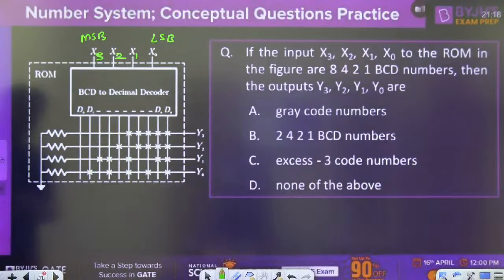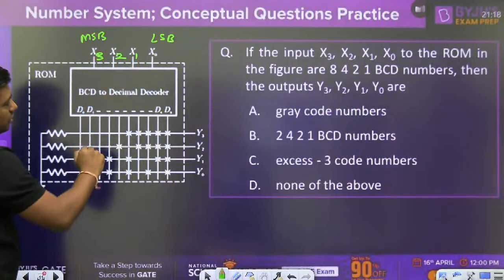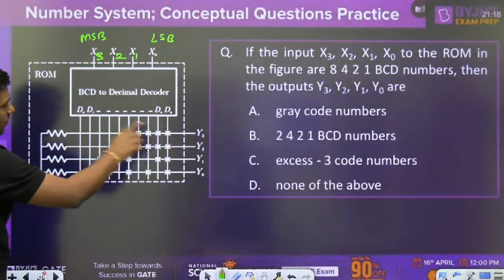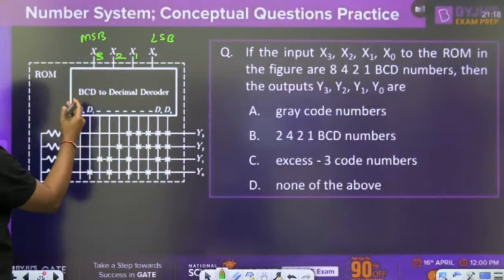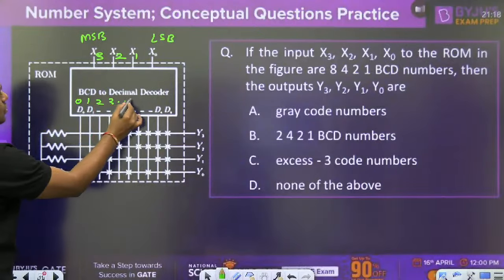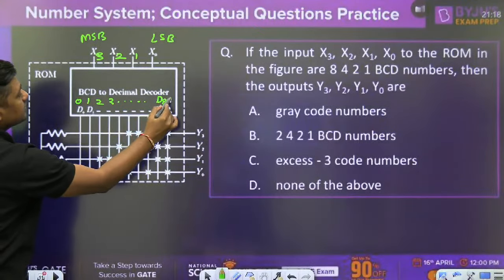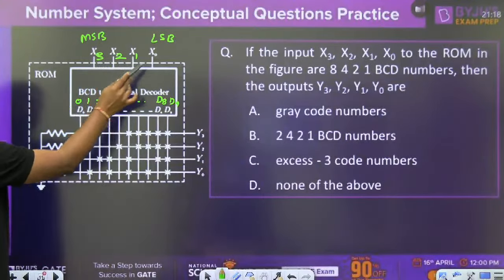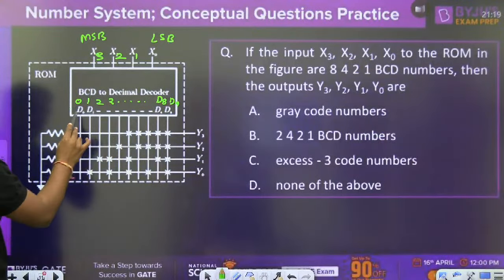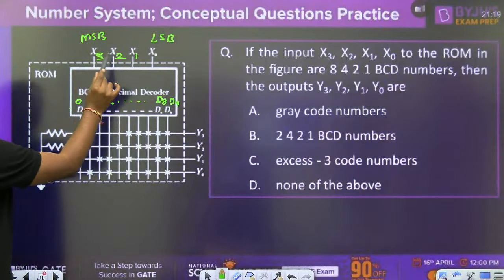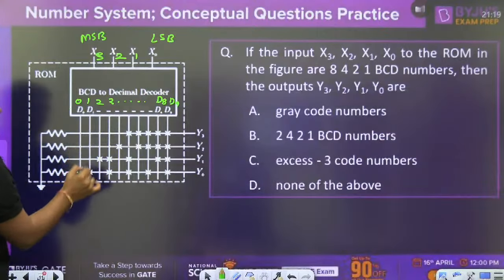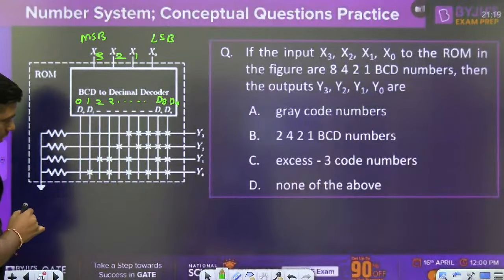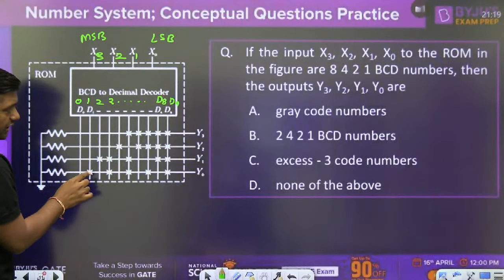Now guys, when we are giving the 0, 0, 0, 0, decoder output D0 will become 1. This is the D0. 1, 2, 3 and so on. D8 and D9. This is the 0 to 9. When we are giving the 0, 0, 0, 0, the 0 will become 1. The remaining will become 0. When I am giving the 0, 0, 0, 1, D1 will become 1. Remaining will become 0. Now, asterisk means, what is the meaning of the asterisk here? Try to understand what is the meaning of this asterisk here.